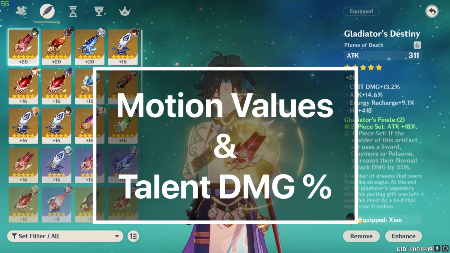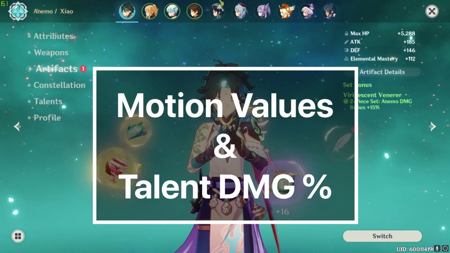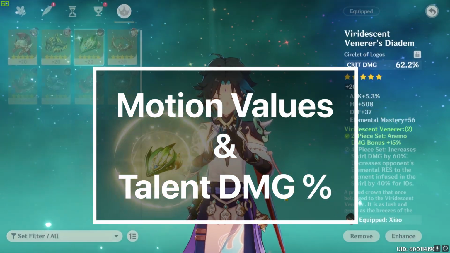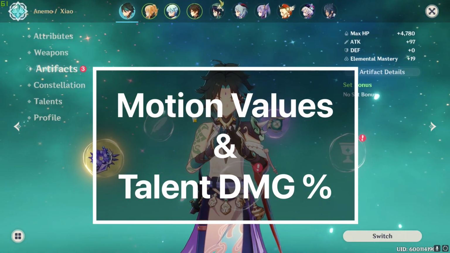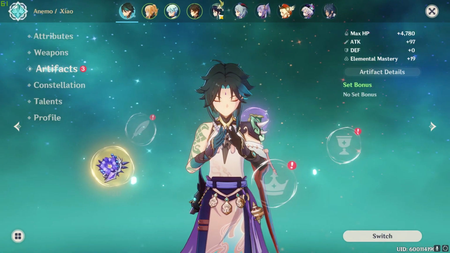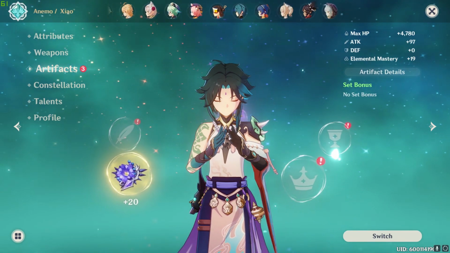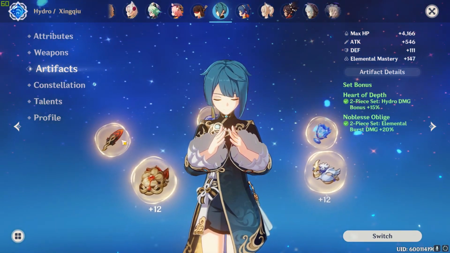Today, we're going over motion values per second and talent damage percent per second for Genshin Impact theorycrafting. I'm making this video to talk about what motion values really are and how and why theorycrafters use them. And a little bit because even some theorycrafters don't really understand them.